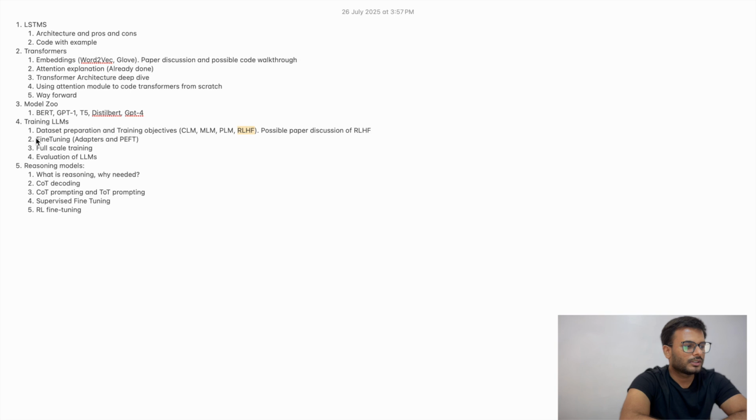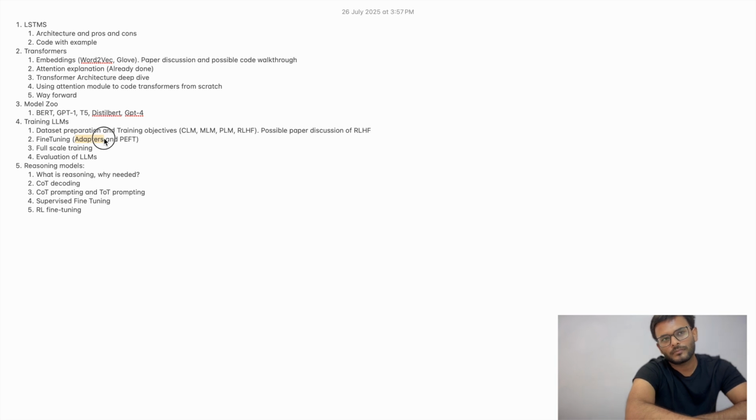Then the second most important thing is fine tuning, because this is what is currently happening in the industry. Nobody is going to train a full large-scale LLM from scratch on their data, because first of all we don't have that much data for our specific use case, and second, it is compute intensive. So we have certain techniques of fine tuning. Fine tuning basically means taking an existing LLM with all its parameters and modifying those parameters in such a way that it fits our need.